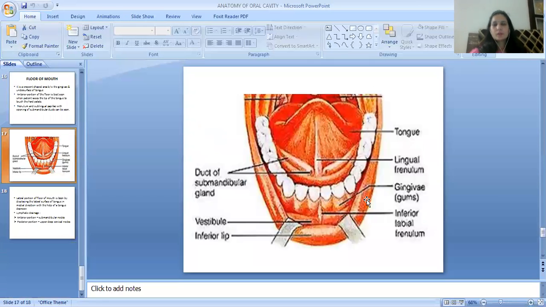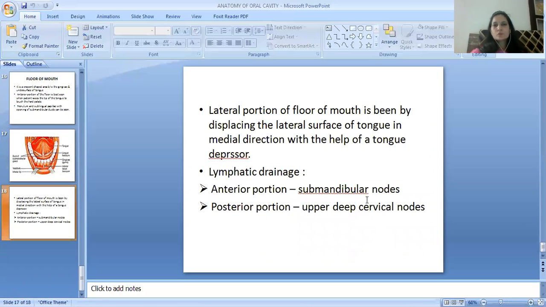Next, there is an image of these structures: tongue, lingual frenulum, gingiva, gums, inferior labial frenulum, duct of submandibular gland, then vestibule and inferior lip. The lateral portion of the floor of mouth is seen by displacing the lateral surface of the tongue in a medial direction with the help of a tongue depressor. The lymphatic drainage of the anterior portion is into the submandibular nodes and the posterior portion into the upper deep cervical nodes.